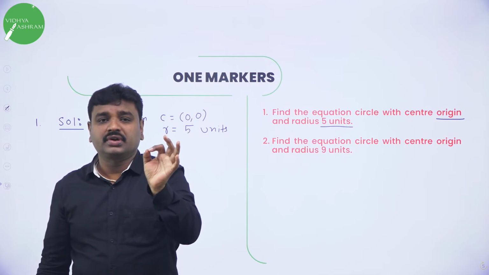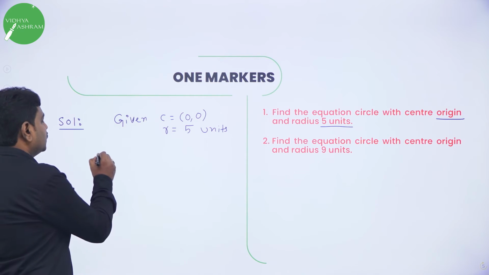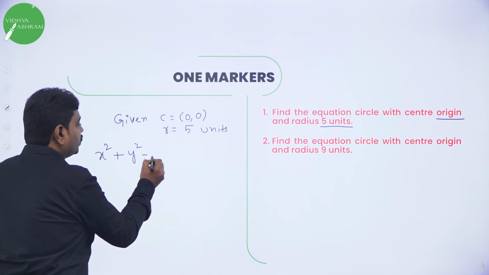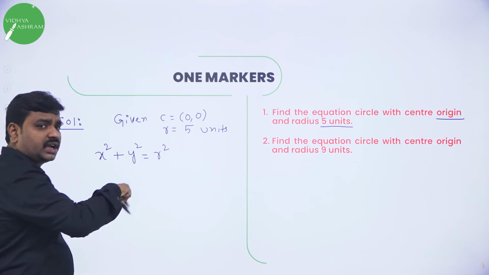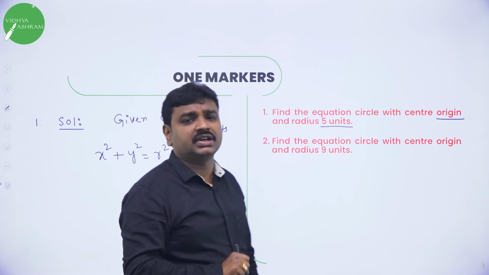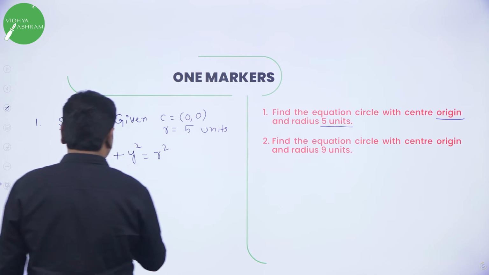Now first you should write the equation of circle with center origin. What is the equation of circle with center origin? x square plus y square is equal to r square. You no need to derive for 1 mark. No need to draw a diagram and derive it. Just remember the equation. x square plus y square equal to what? r square. We need r. r is what? 5 units.